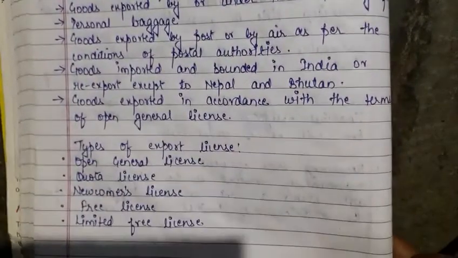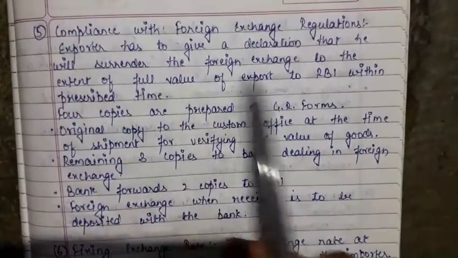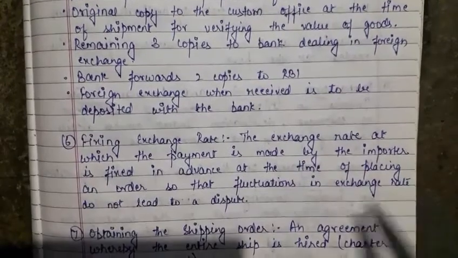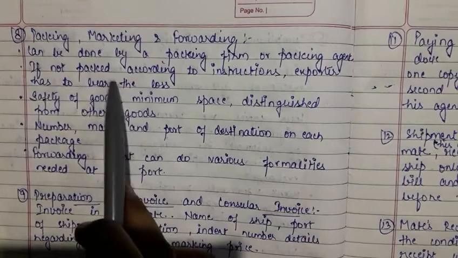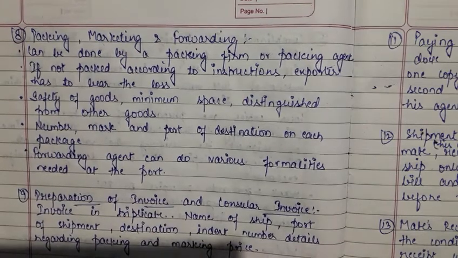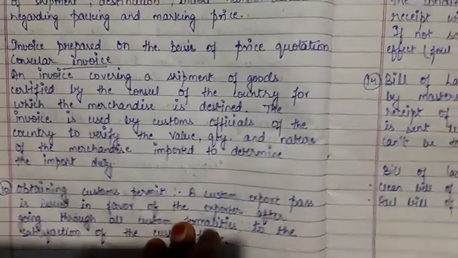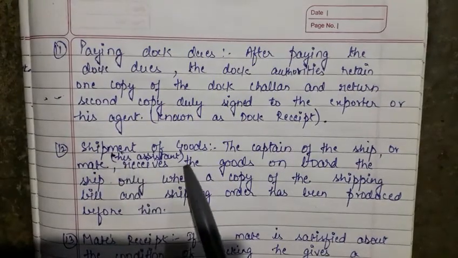Then the next step was that he has to comply with all the foreign exchange regulations. Then the exchange rate has to be fixed. Then they have to obtain the shipping order, and then all the steps have to be done regarding packing, marking and forwarding. Then they have to prepare the invoice and the consular invoice if needed in that case. Then they have to obtain the customs permit, and after that they have to clear all the dock dues.